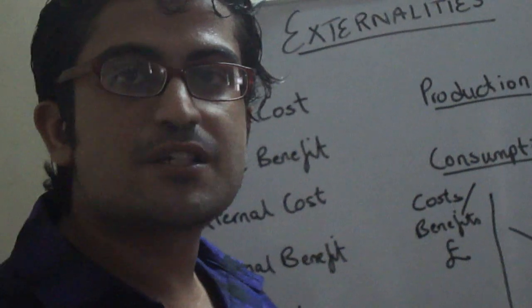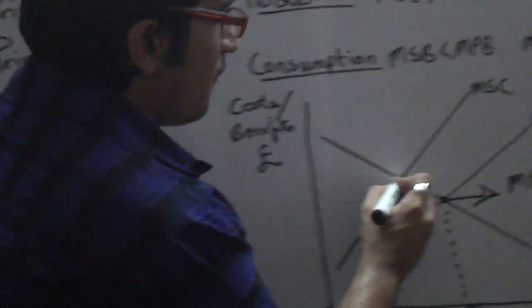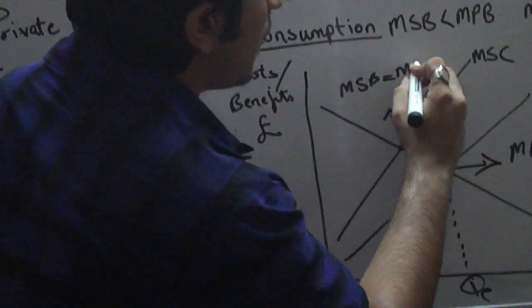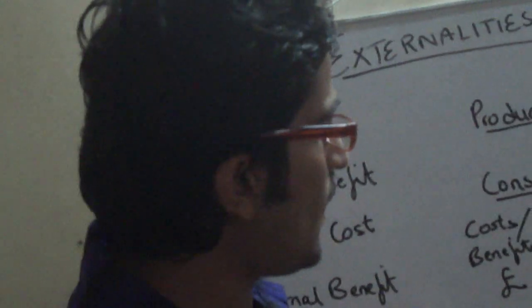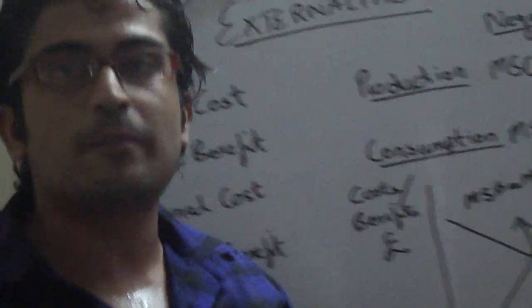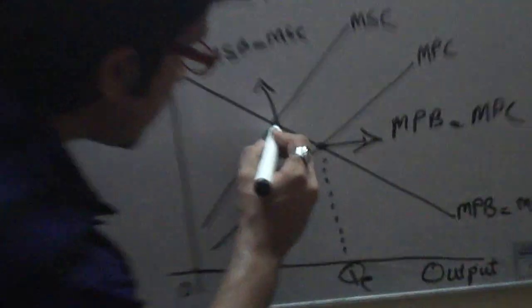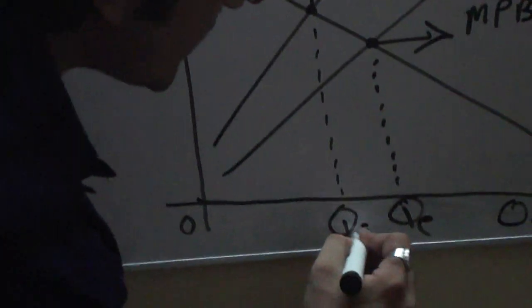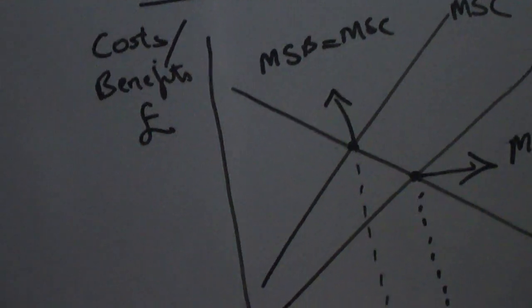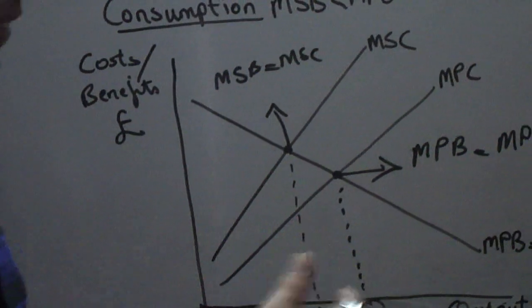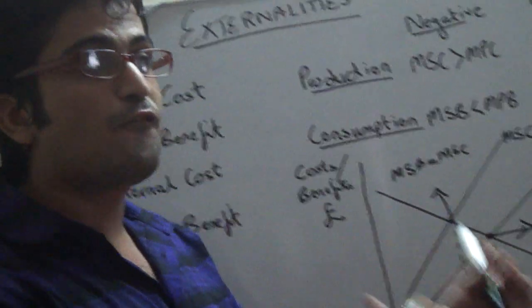Now, there is another point to be considered. That is the point of the socially optimum level, where marginal social benefit equals marginal social cost. This is the point which is socially optimum. This is the point which is desirable to the society. But as you can see, this level of output, we can name it QS, is lesser than the equilibrium level of output. So there is an overproduction arising from the externality, and the harmful effects of this overproduction are borne by the society.